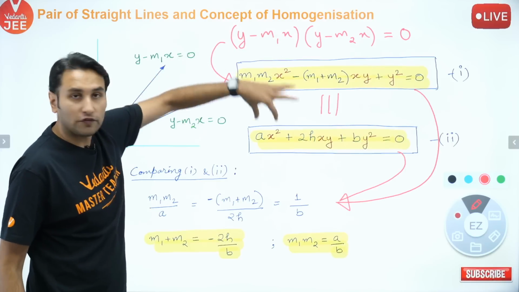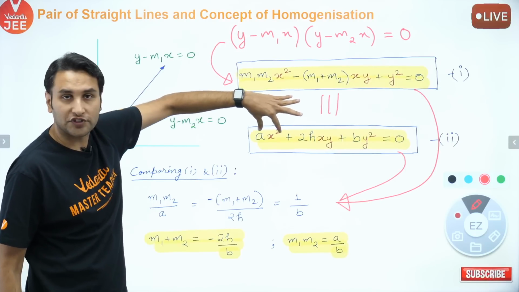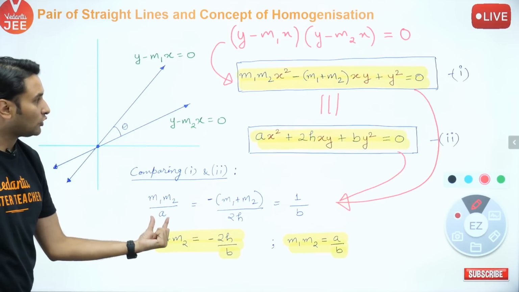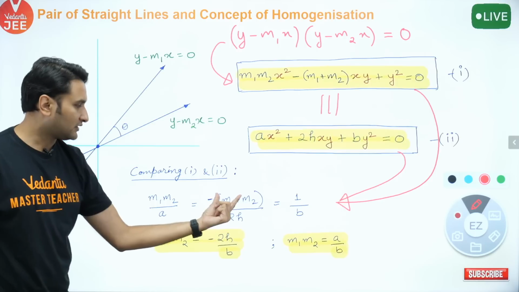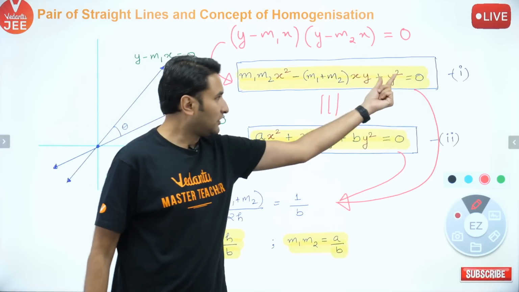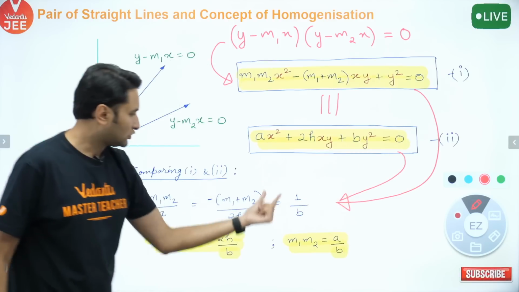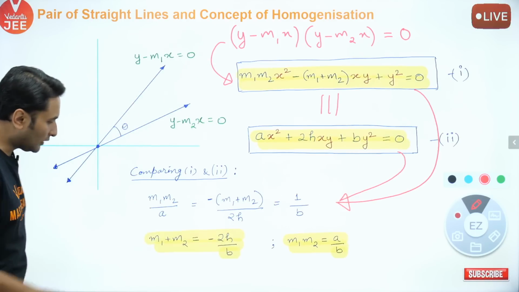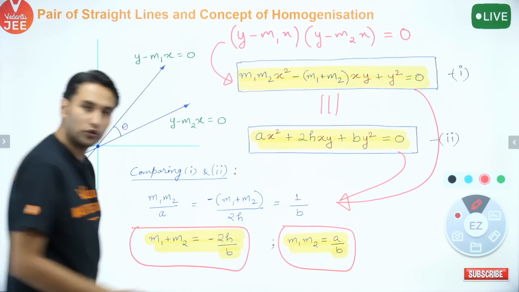Just take the ratio of their corresponding coefficients. Look at the ratio of the x square coefficients: m1 m2 upon a. This upon 2h minus m1 plus m2 upon 2h, and y square का coefficient 1 upon b. If you compare, these are the results that you are going to get. Just keep them in mind. I will tell you how to use them.